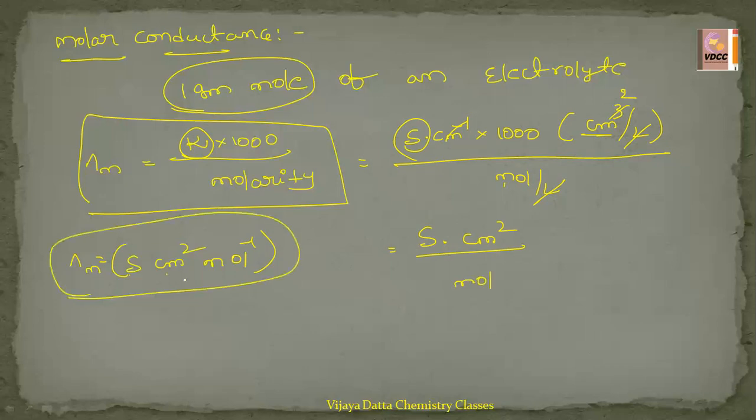This is in the CGS system. It is the CGS system units for that one. Next, in the SI system, these two are important: CGS system units and SI system units. In the SI system, we can write Siemens meter square mole inverse. Centimeter in CGS, meter square in SI. This is about the molar conductance, right?